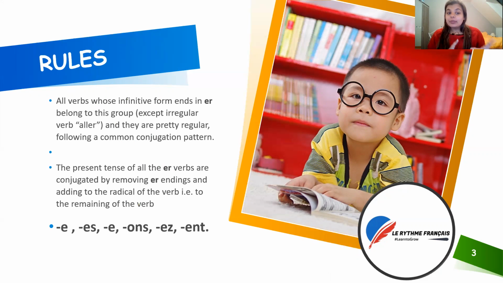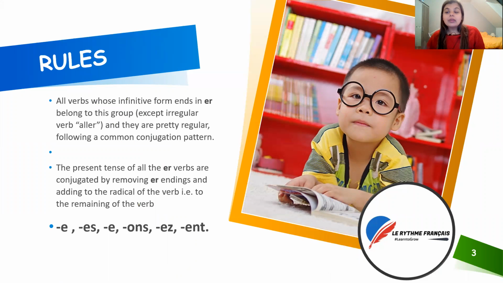So, I repeat, all verbs whose infinitive form ends in ER belong to this group except the irregular verb aller, and they are pretty regular, following a common conjugation pattern. Almost all the ER verbs follow one pattern of conjugation.